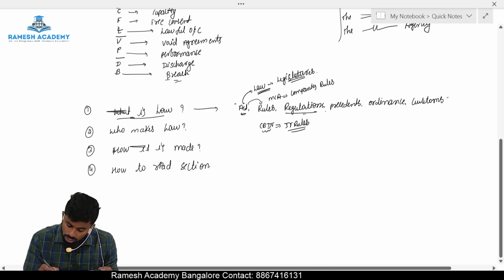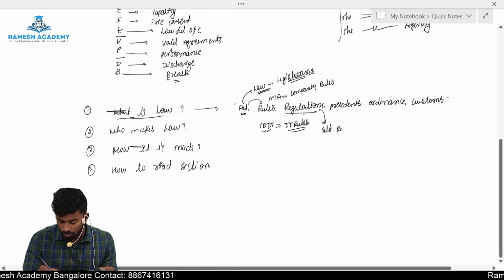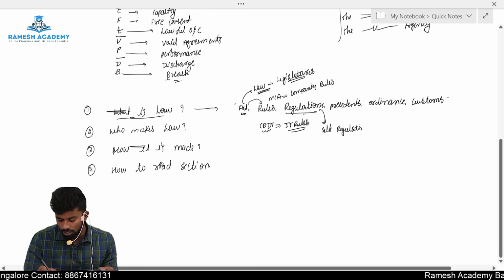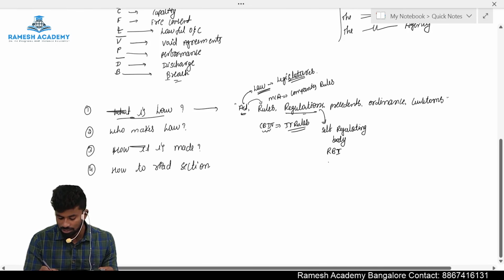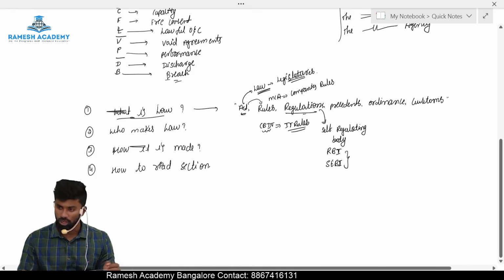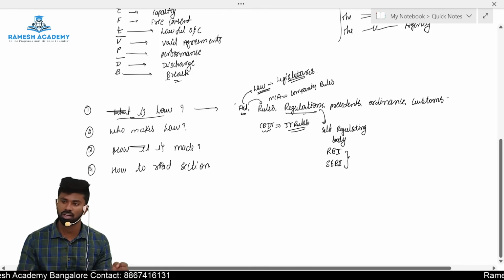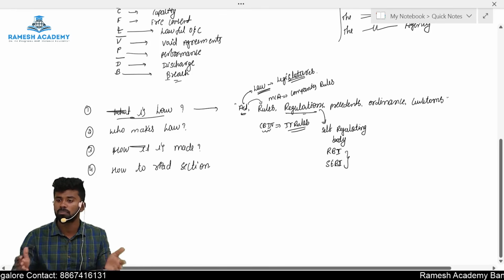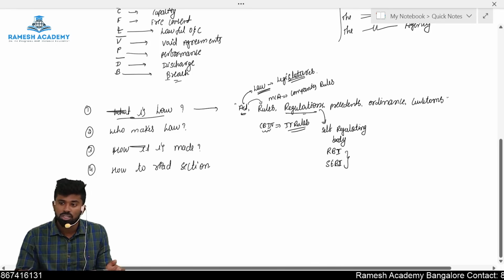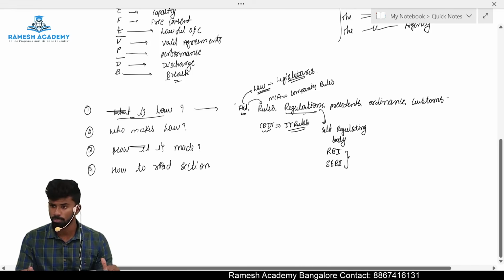It also includes regulations. So now what are regulations? Regulations are made by self-regulating body. Self-regulating bodies are self-governing authorities like RBI, like SEBI. So these are the authorities or monitoring agencies or institutions who can make regulations. For example, ICAI makes regulations, ICSI makes regulations, ICMA makes regulations for its members. So when a self-governing body makes certain rules, it is called as regulations. So law includes act, rules, regulations.